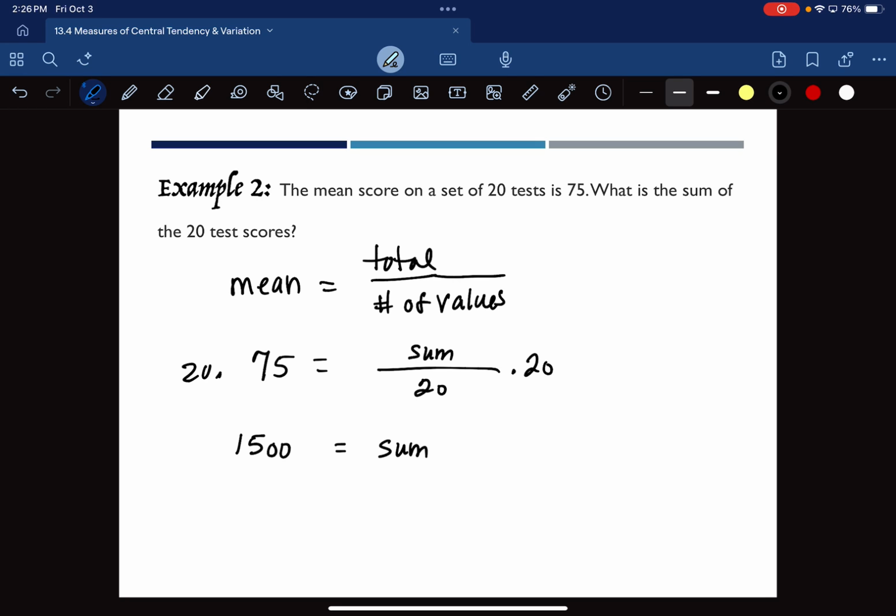So let me give some context to something here so you could see how I could use this in that what if scenario. Let's say that you're working in a class and it has, instead of 20 tests, this is what this is describing, 20 of your individual homework scores. You could have 20 homework scores in a class, it's possible. It's a lot, but it's possible, right? Okay, and so you actually know what your homework average is. And you want to know what can I do to make that 75 a 76 instead? Like what do I need to do to change this puppy, right?